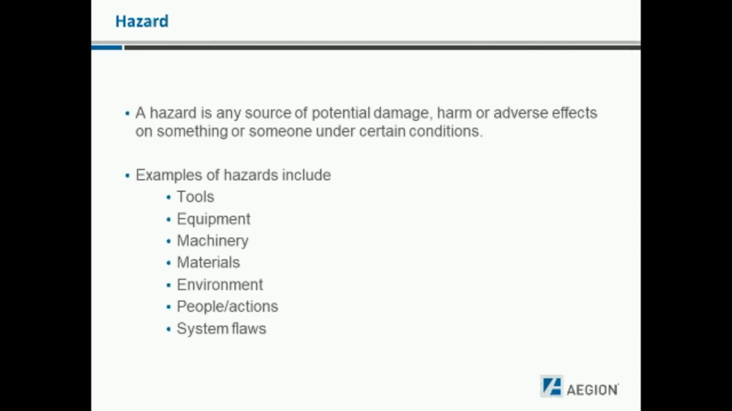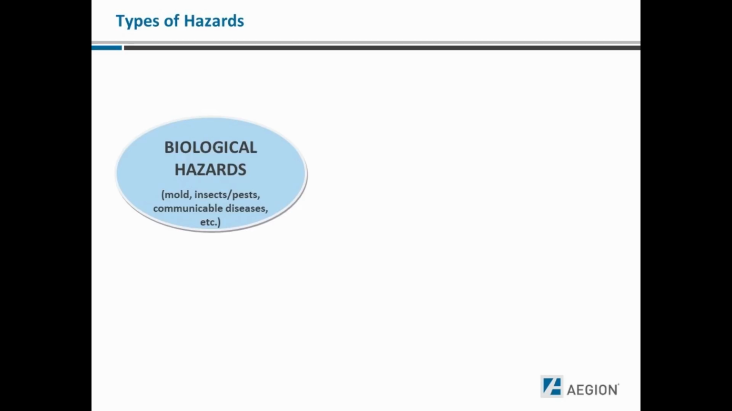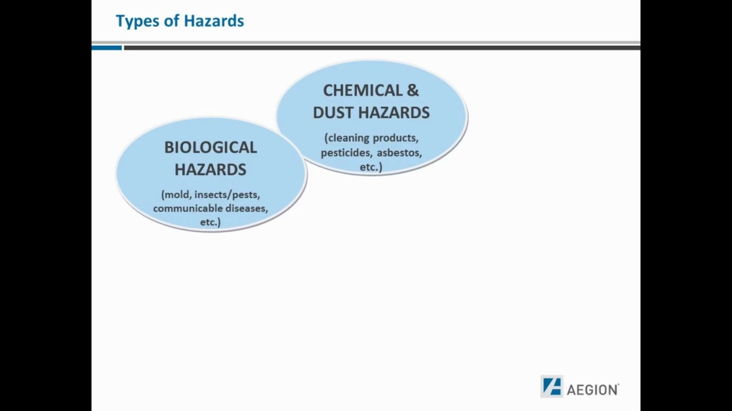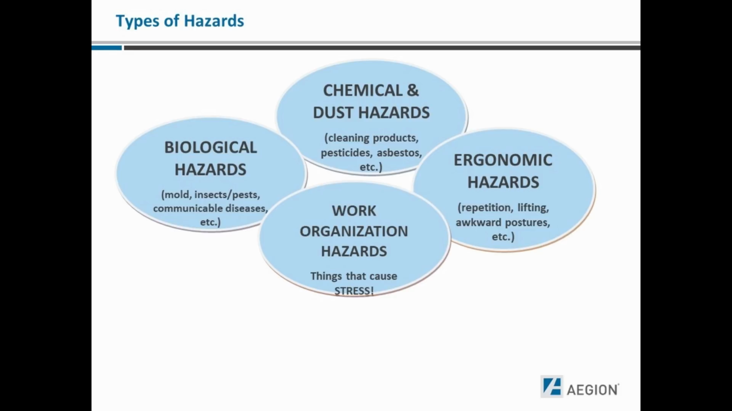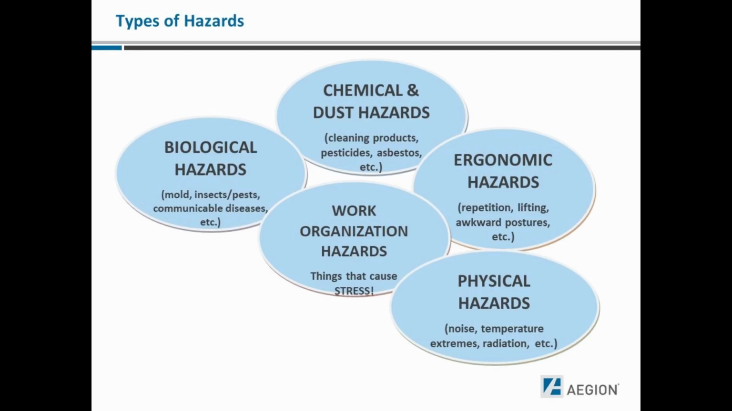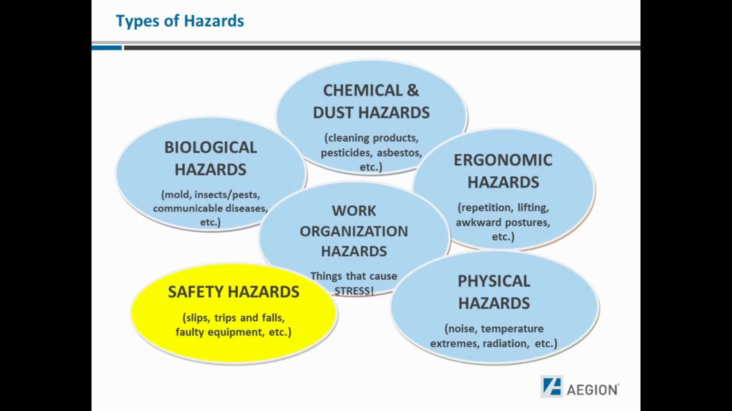Examples of hazards include tools, equipment, machinery, materials, environment, people, actions, and system flaws. There are different types of hazards, such as biological hazards like mold, insects, pests, diseases; chemical and dust hazards like cleaning products, pesticides, asbestos; ergonomic hazards such as repetition, lifting, or awkward positions; work organization hazards, things that cause stress; physical hazards like noise, temperature, and radiation; and safety hazards like slips, trips and falls, faulty equipment.